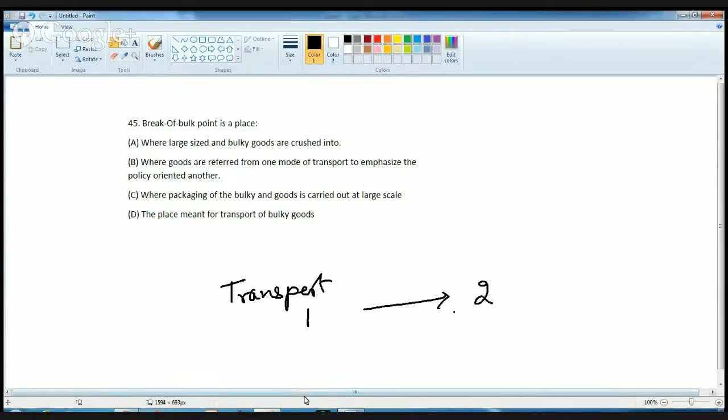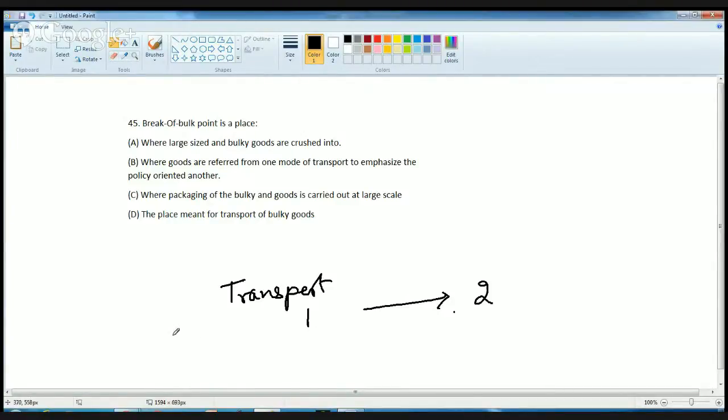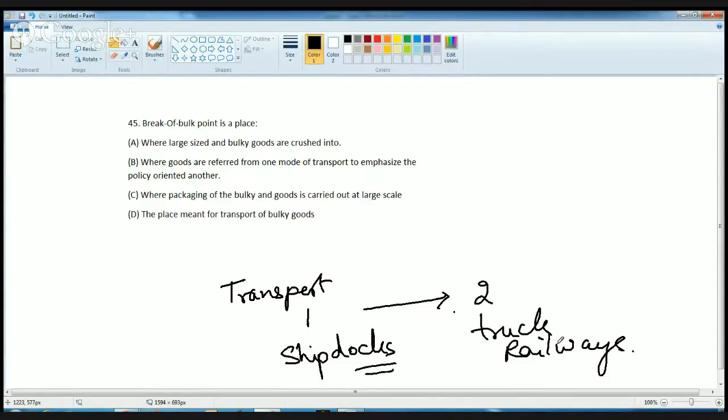So you are shifting the mode of transportation. For example, if you are getting something from a ship, you will be shifting that from docks to a truck or a railway to take it to the inland regions where you need to supply it. So that is what is known as break of the bulk point.